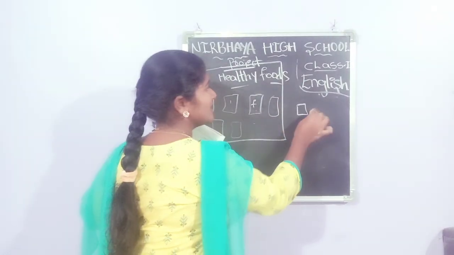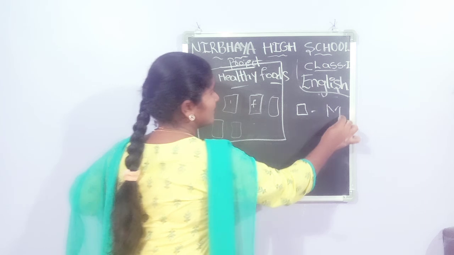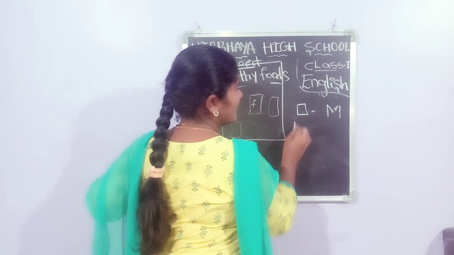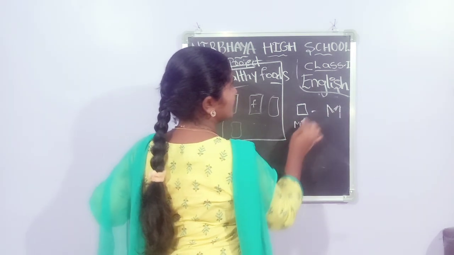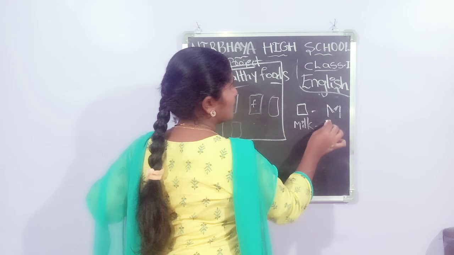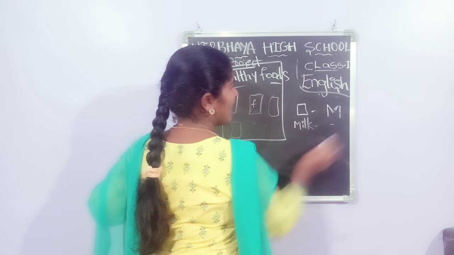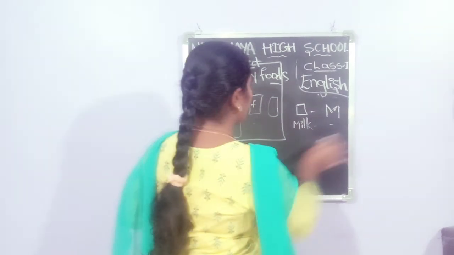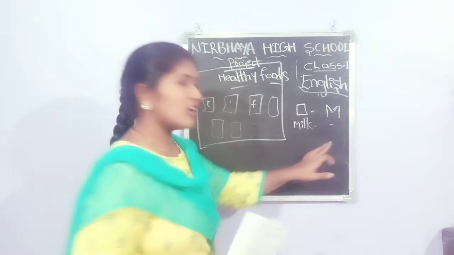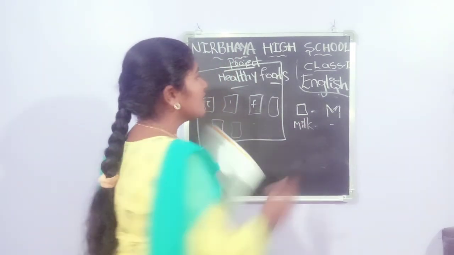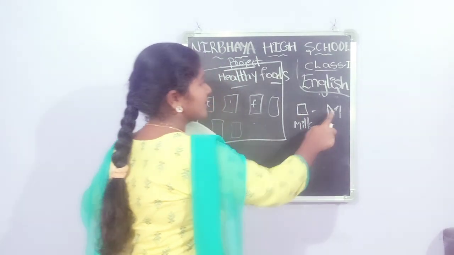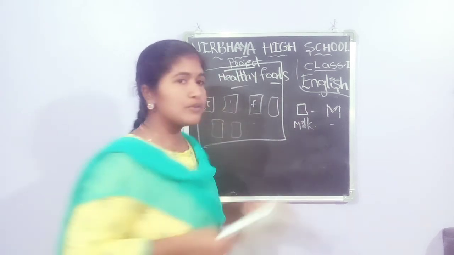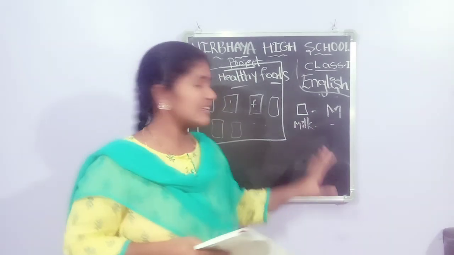For example, milk. Here you write milk. What is the use of milk? You have to write. Milk gives us energy. And milk is a protein. Okay, milk gives us energy and milk gives us proteins. Okay, like that you have to write. Uses also you have to write. First you have to paste the picture, write the name and use also. If you know the use, you have to write the use. Milk gives us proteins.